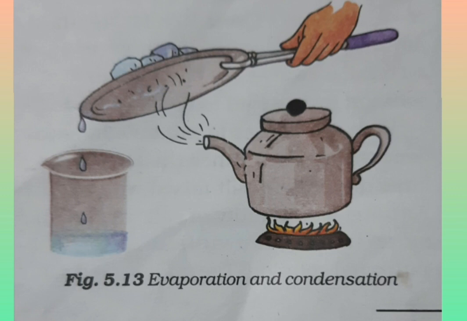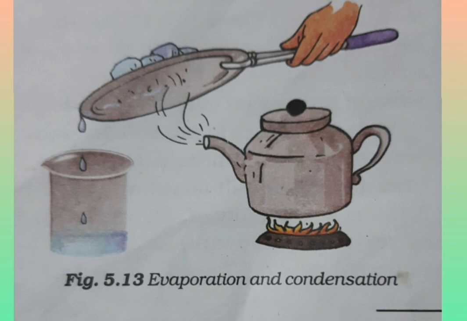So now we have evaporated the water, isn't it? That is why we are able to see the steam coming from the spout of the kettle. What does this steam contain? The steam contains the water vapor, isn't it? Now we have to separate this water vapor also. We have to separate the water also. So what should we do?